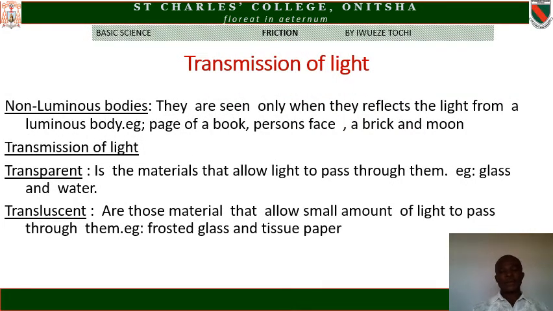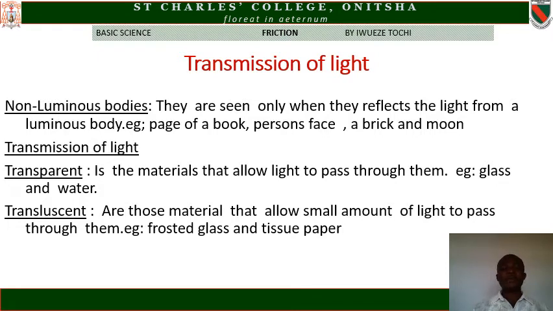Non-luminous bodies. These are those bodies that do not generate light by themselves. They are only seen when they reflect the light from a luminous body. Example is the page of a book, a person's face, a brick, and the moon. Someone may say that the moon that we see at night shows light. No, the light that you are seeing from the moon is the light from the sun that the moon is reflecting.